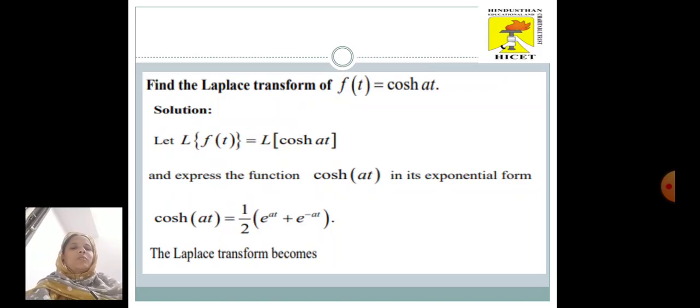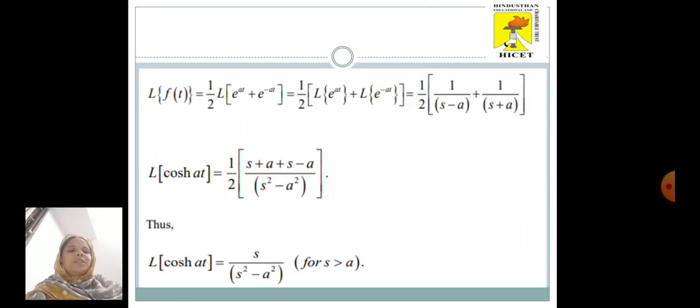Let us see one more example. Find the Laplace transform of f of t is equal to cos h at. Now L of f of t is equal to L of cos h at, and we express the function cos h at in its exponential form. Cos h at is equal to e power at plus e power minus at by 2. Now the Laplace transform becomes